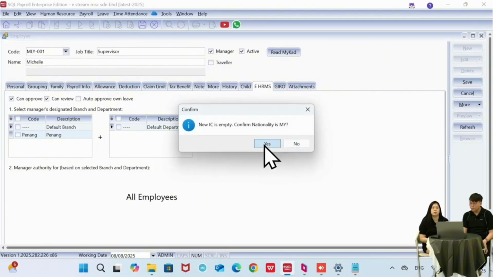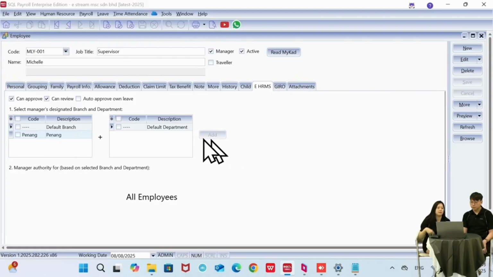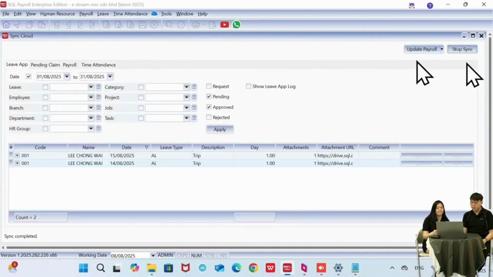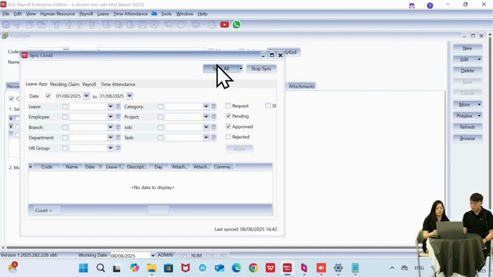This is also to control the approval level. Meaning, let's say this manager is in charge of the Penang branch. So I can just tick Penang. Then on their mobile phone, they will only see leave applications or lateness of employees for the Penang branch only. They will not see other branch information. So this is to ensure the correct person manages the correct group of employees. After we make any changes, we must sync cloud again to get the latest status.